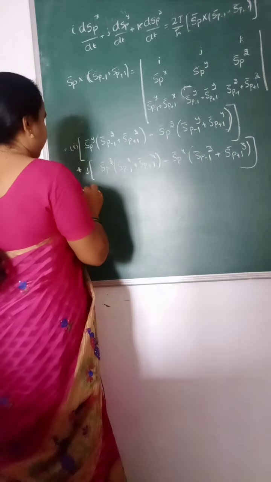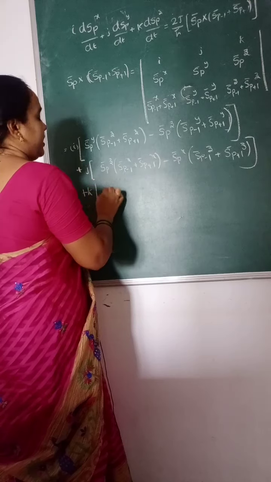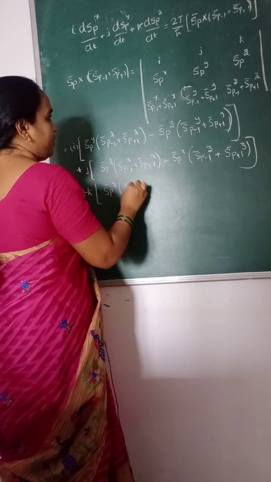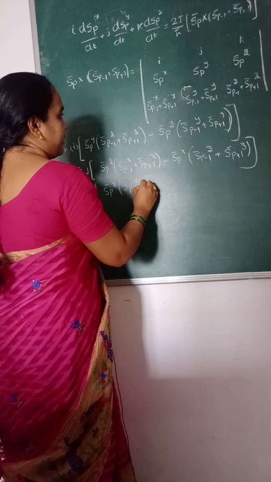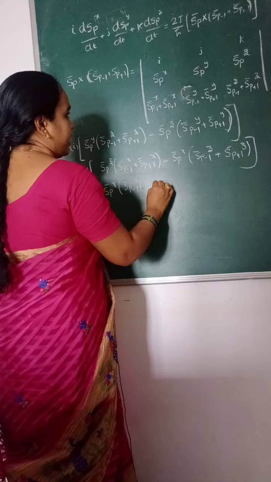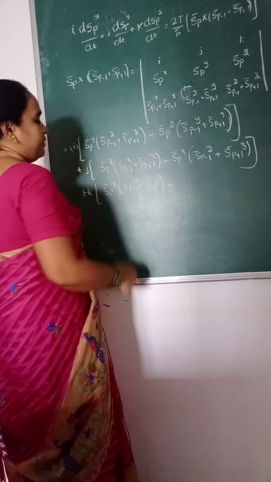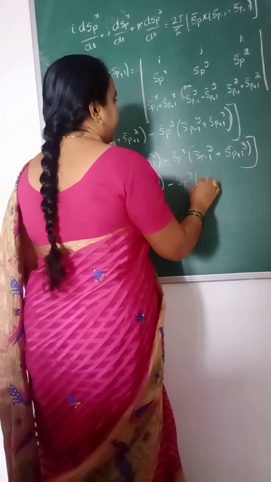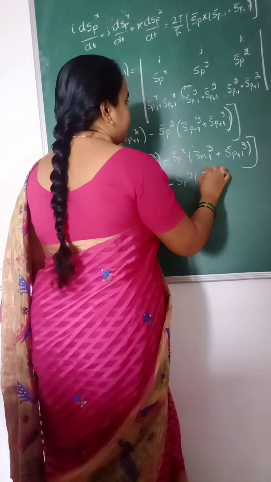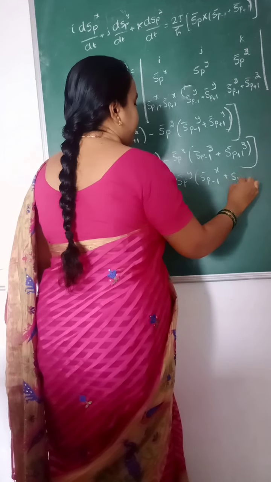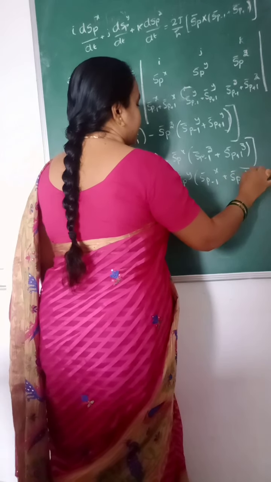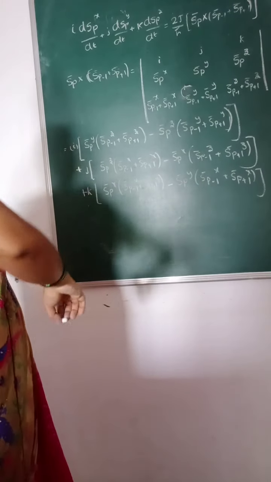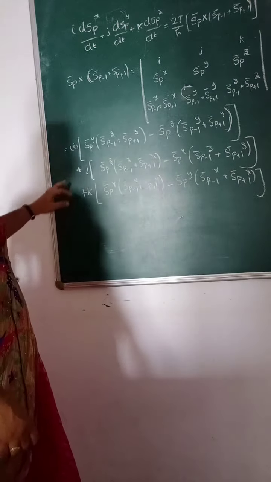Plus k multiplied by S_p of x times (S_p minus 1 of y plus S_p plus 1 of y) minus S_p of y times (S_p minus 1 of x plus S_p plus 1 of x). These are the coefficients of i, j and k.